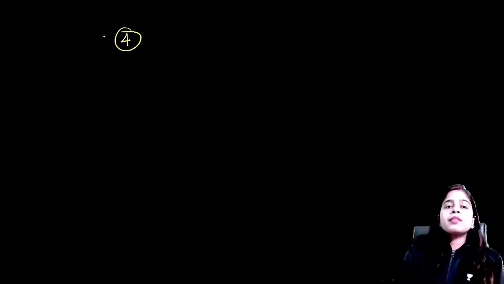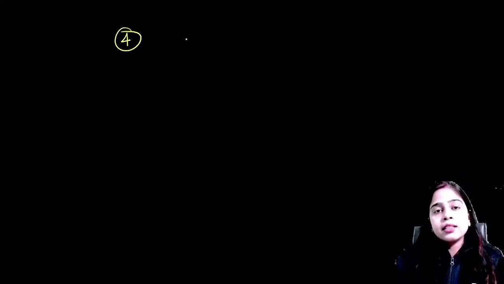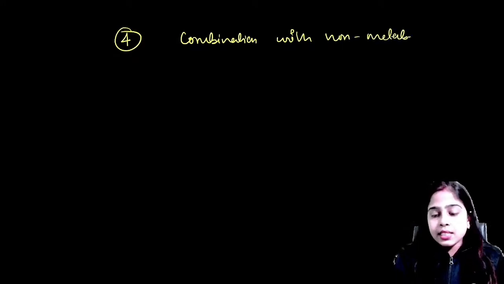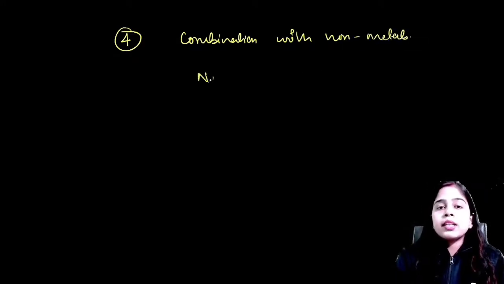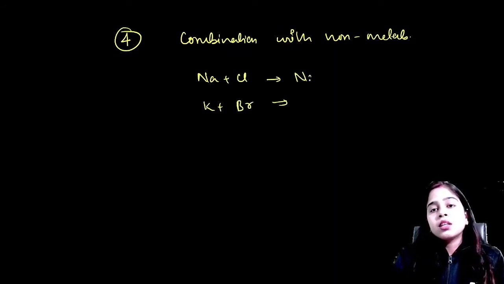So this is the fourth similarity between alkali metals and hydrogen: combination with non-metals. You must have seen that generally sodium or potassium combine with non-metals to form compounds.